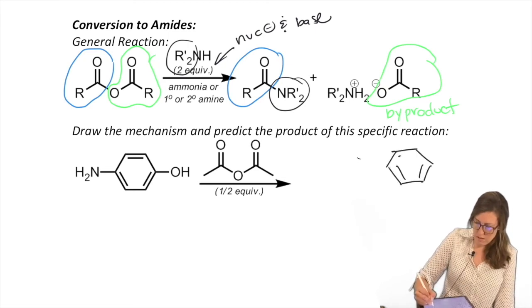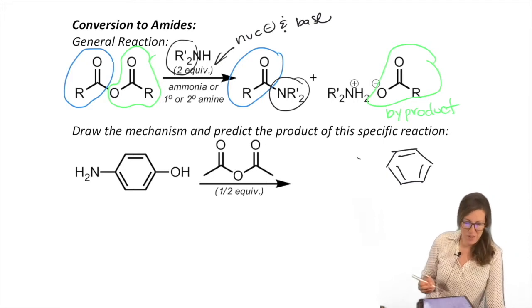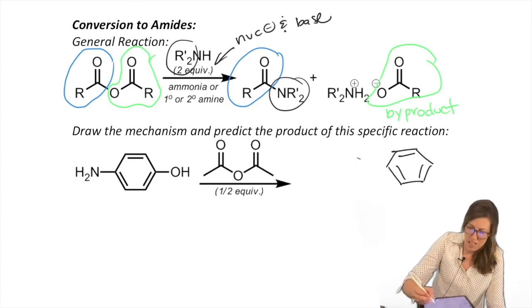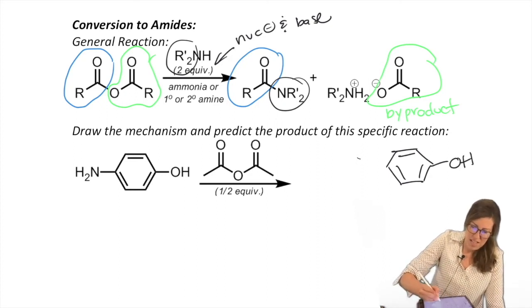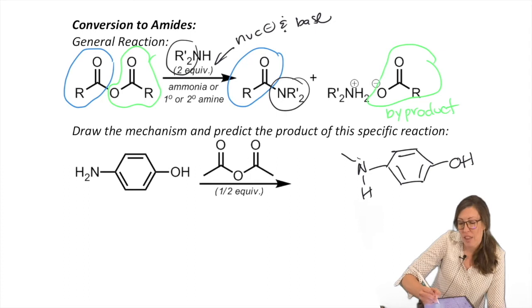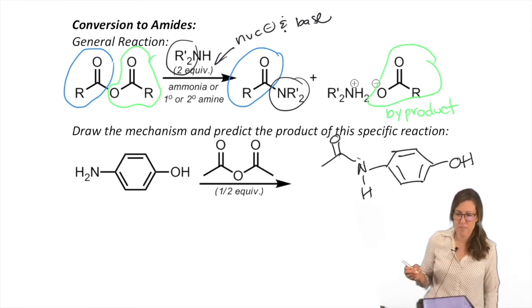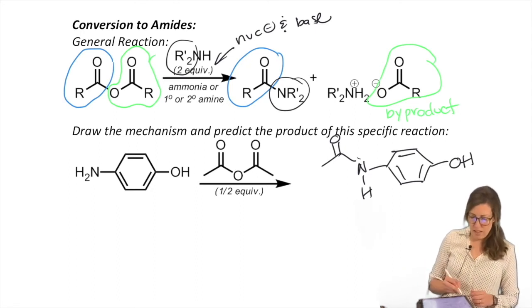Uh-oh, what am I going to do? I got an OH and NH2. What am I going to do? Well, I have half an equivalent of the anhydride, and I have an N versus an O. Who's a better nucleophile? It's okay, because I want an amine, the N's going to attack. So the OH stays, and the N stays as well, but it is modified to have only one H instead of two, because in that third binding site, it now has a carbonyl to make it an amide. Okay, let's show that mechanism.